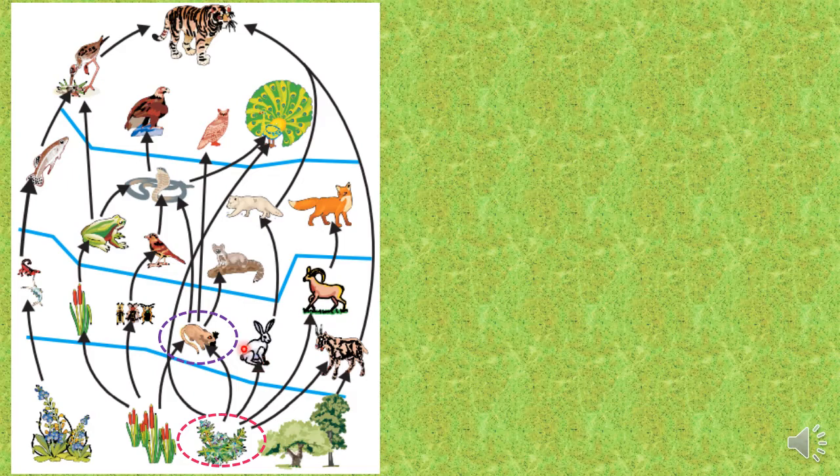And if we go to a higher trophic level also, then here this one, the frog, can be consumed by the snake as well as by the crane. So you can see, children, that each organism at each trophic level is both a prey for many predators and is a predator for a variety of lower trophic level organisms.